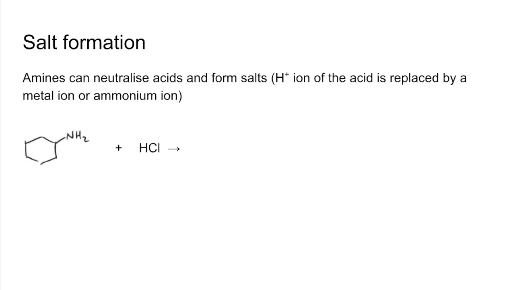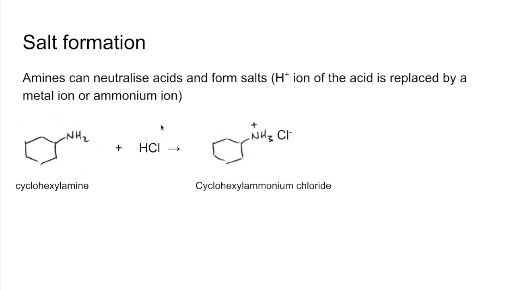So the example we're going to look at first is this one here. So there's that cyclohexylamine again. So remember what we said, the H+ from the acid is going to be accepted by the nitrogen, but also we've got a chloride ion as well, and so we get that salt there, which is called cyclohexyl ammonium chloride. So you can see how it fits the definition. This is now an ammonium ion and it's replaced that H+ ion there.